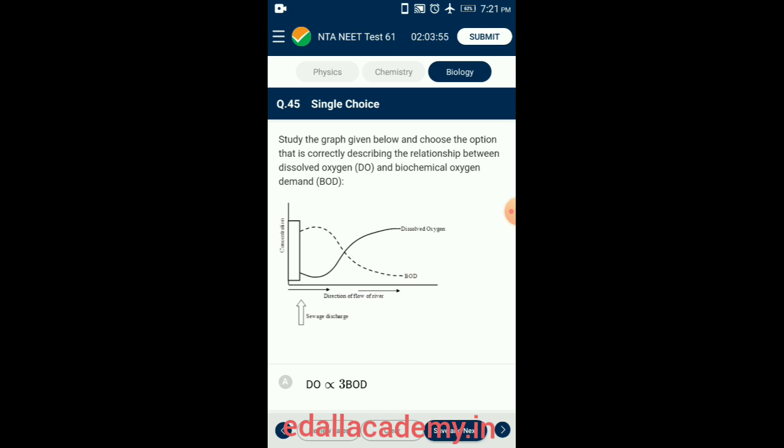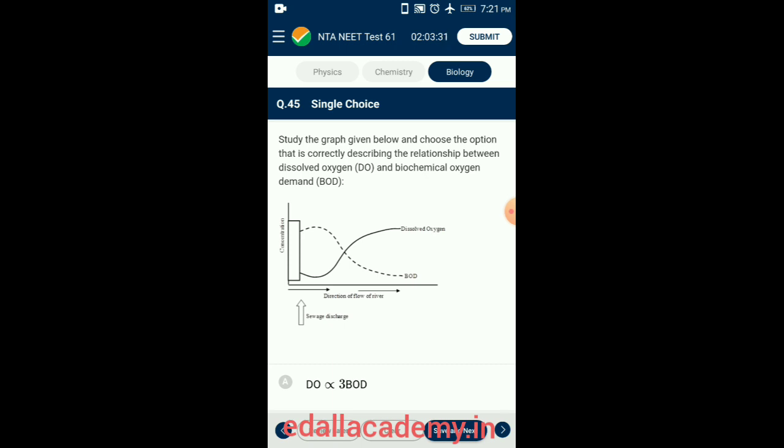When BOD is high, it means there is a lot of organic contaminant in the water and the microbes are working overtime to break it down. They use up oxygen while doing this. So when BOD is high, dissolved oxygen is low.